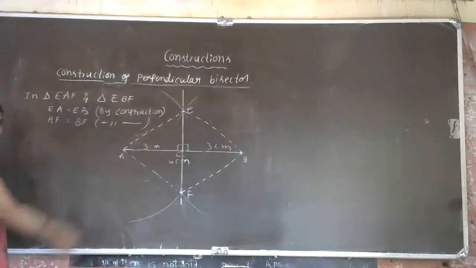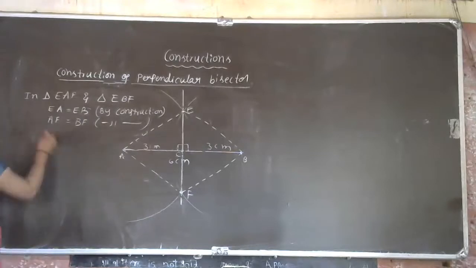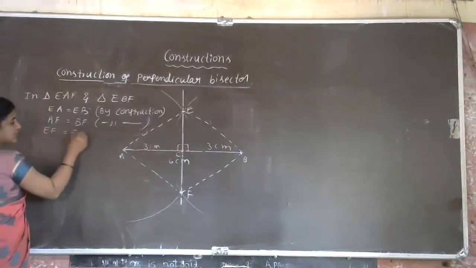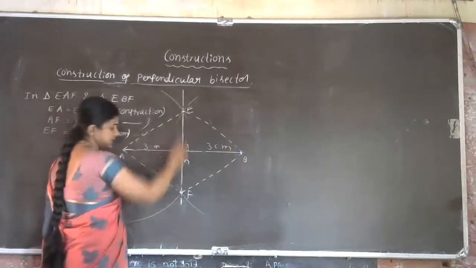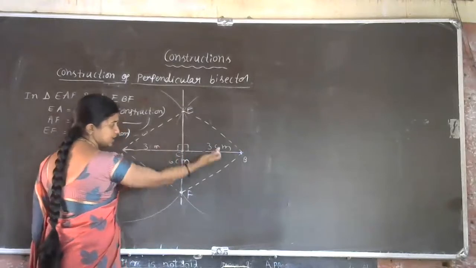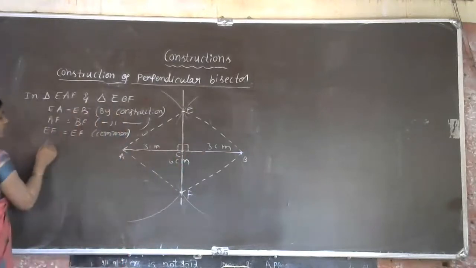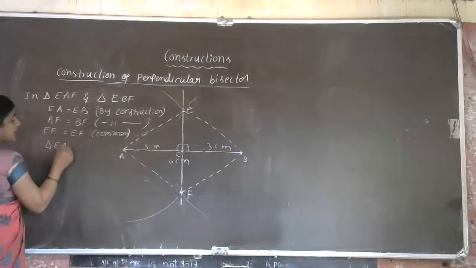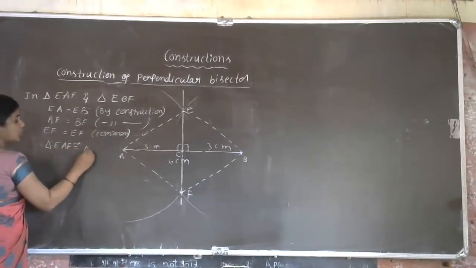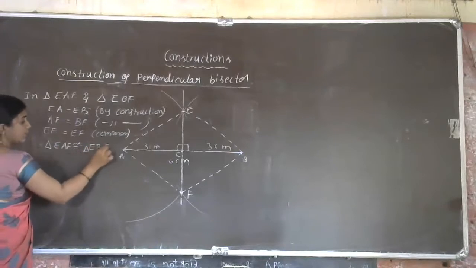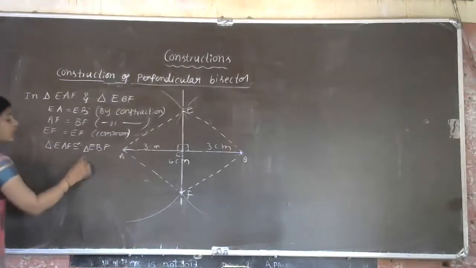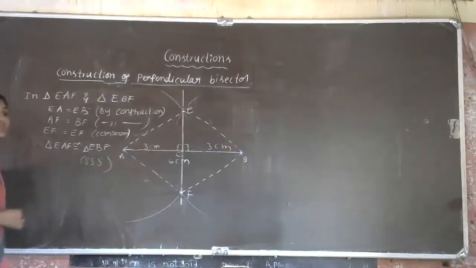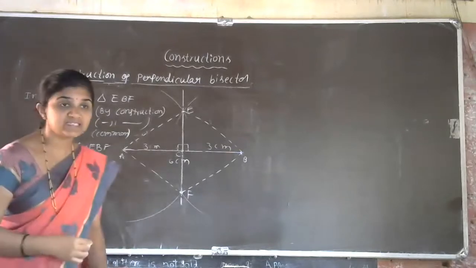Next, your favorite. EF is equal to EF, common. That side is common for both the triangles. Right now, this EF is common for this triangle also and this triangle also. Therefore, triangle EAF is congruent to triangle EBF according to SSS congruency rule.